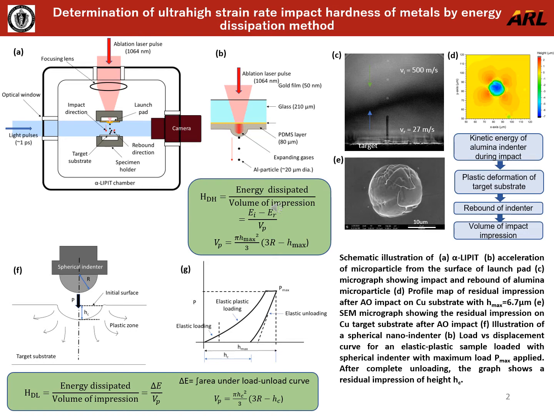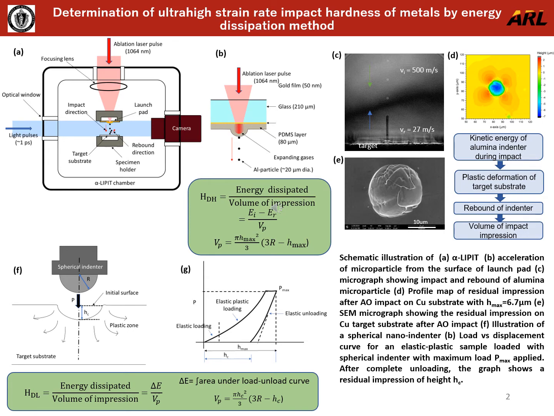The ultra-high strain rate dynamic hardness was determined as a function of impact energy and volume of impact indentation. The change in kinetic energy was calculated from the velocity profiles of the alumina indenter. From the indentation profiles using laser profilometry, the residual depth of penetration, or H max, as shown in image D, was found, which was used to calculate the volume of impression. These results were then used to calculate the hardness at ultra-high strain rates. These results were then compared with a quasi-statically measured hardness from Professor Siku Lee's group at UConn.